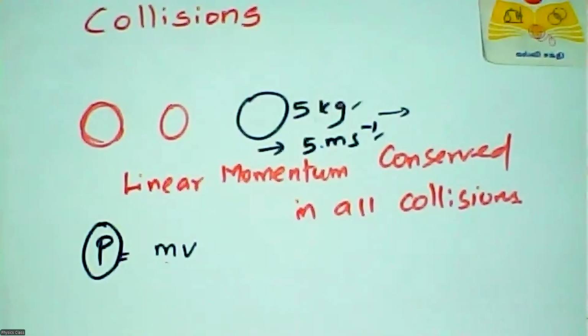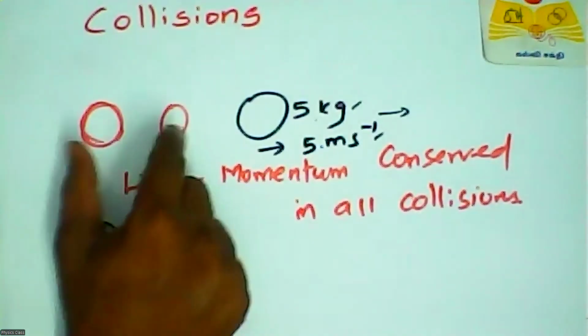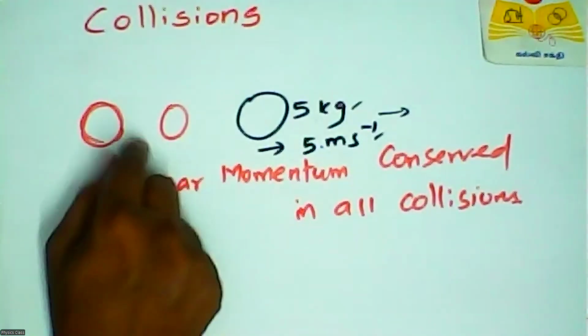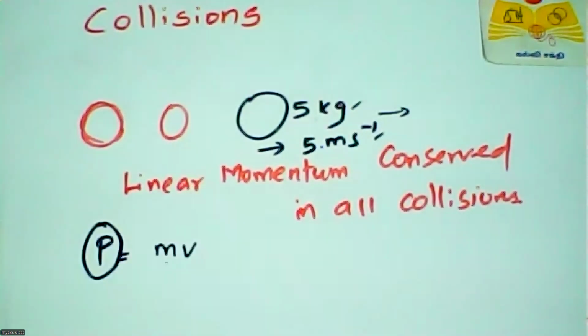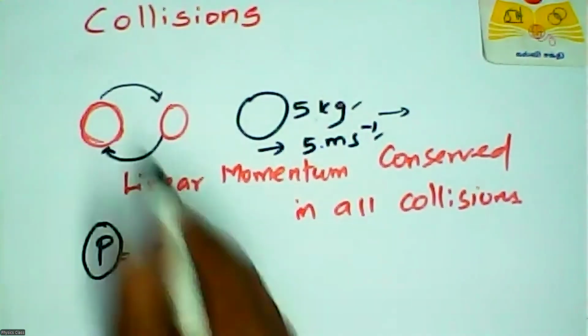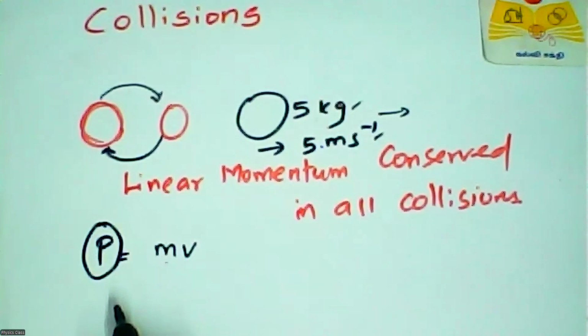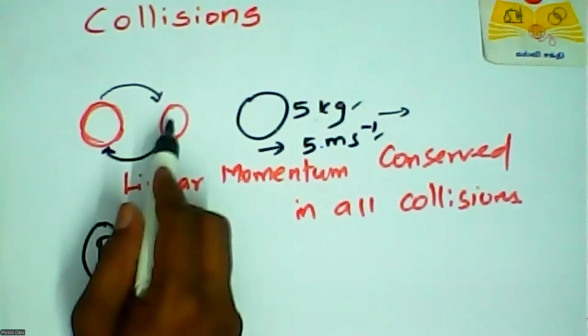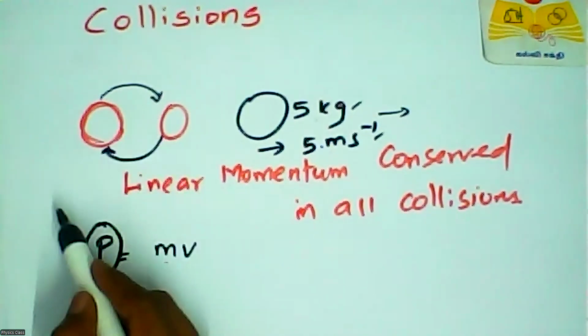When two bodies collide, there is an impulsive force between these two objects. Impulse means nothing but collision.